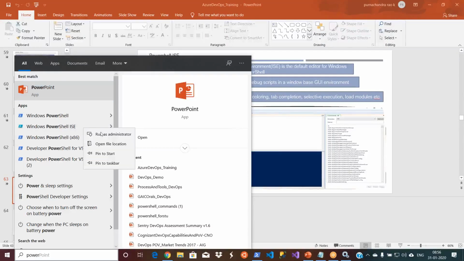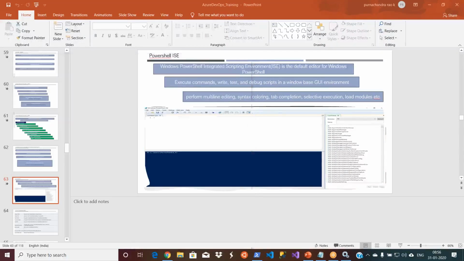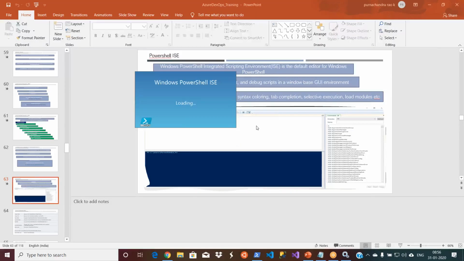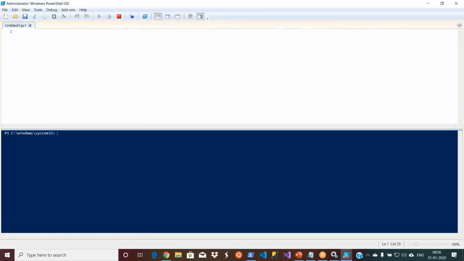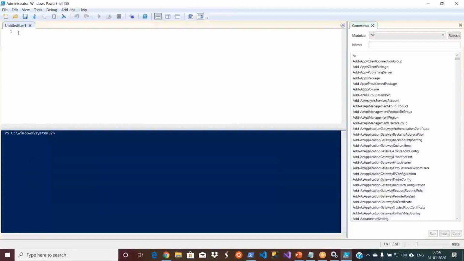This is the one we should be using for our scripting purpose. I'm just running it as an administrator; that's why it is asking me this. The bottom one is your PowerShell, and the top one is where you can go ahead and use it for the scripting.